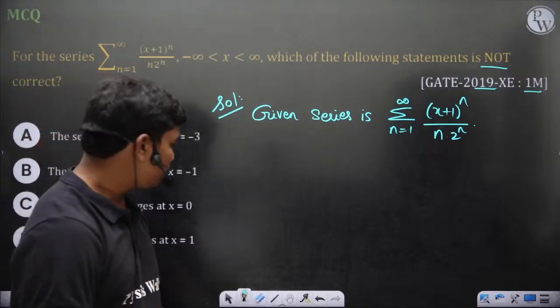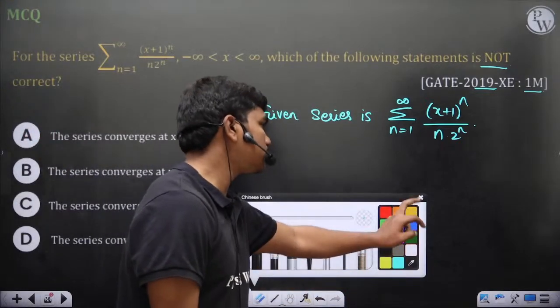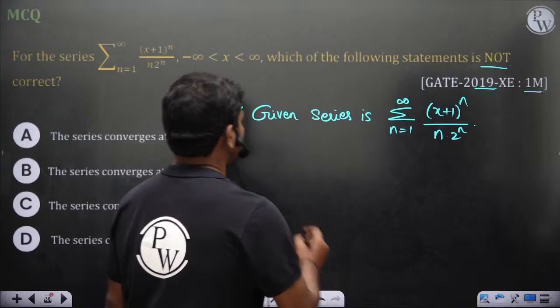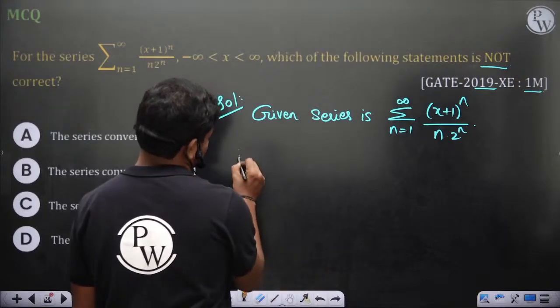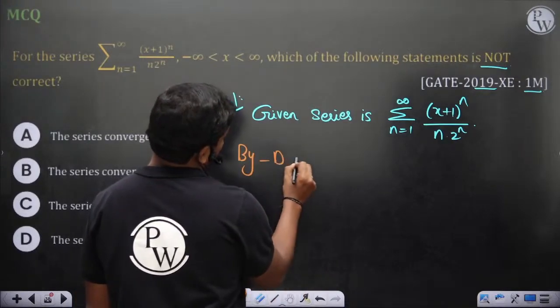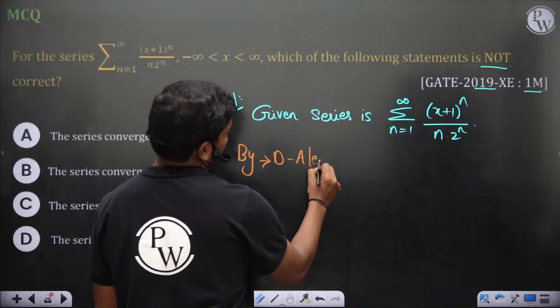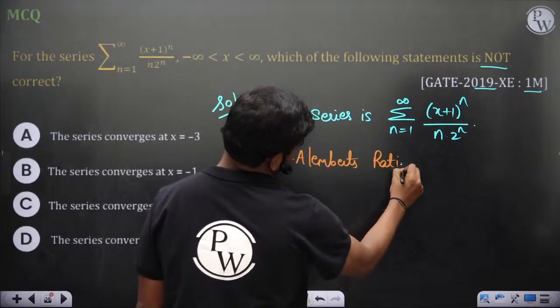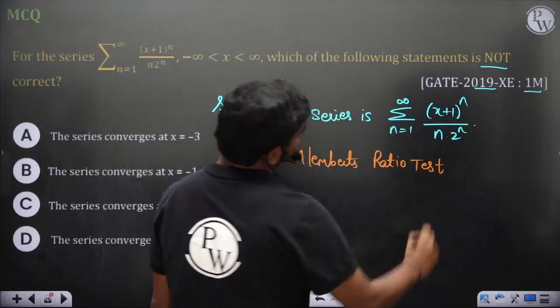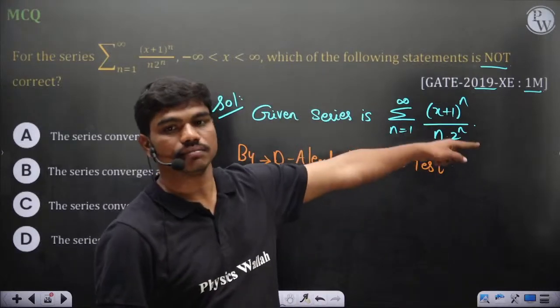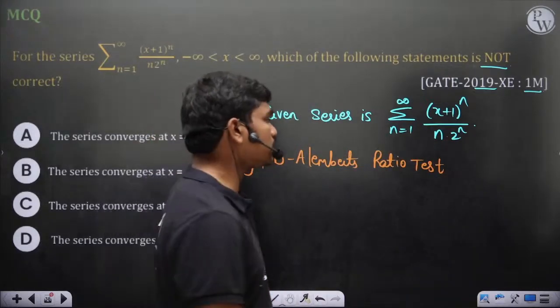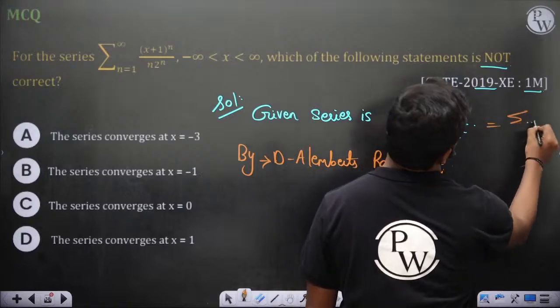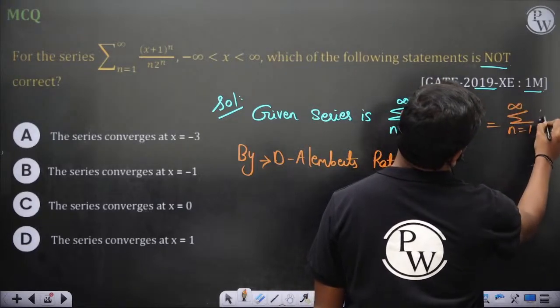If you do D'Alembert's ratio test, this is the nth term actually. When you have the nth term, this series is normally denoted as un.